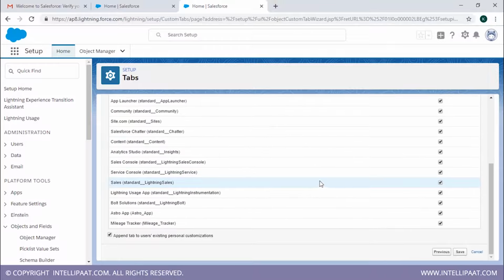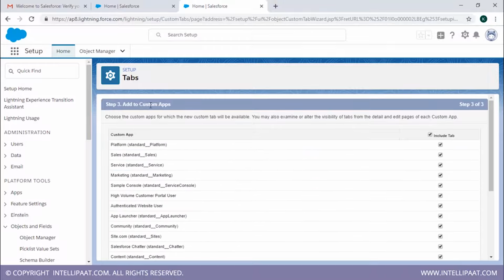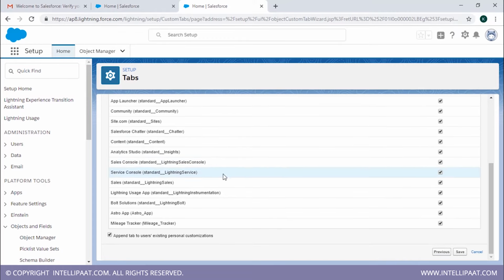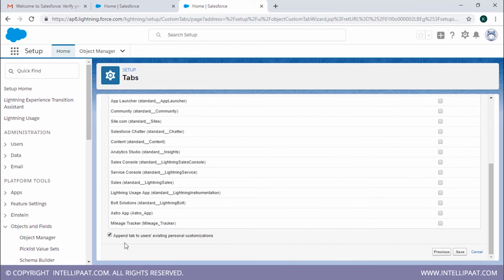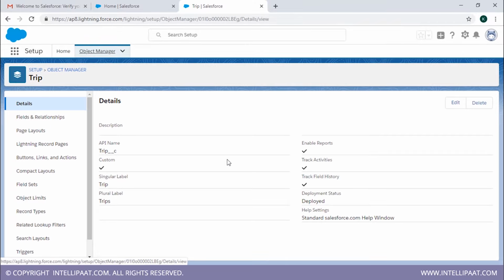Again, these are all the default things, and these are the custom apps. All the custom apps that we're going to create, we can add it to them as well. So we're just going to leave it to default and click on save. Or let's just not include these tabs. Let's see how it works. So we're going to click on save. So now we created a custom object, and now we'll create fields for this particular object.